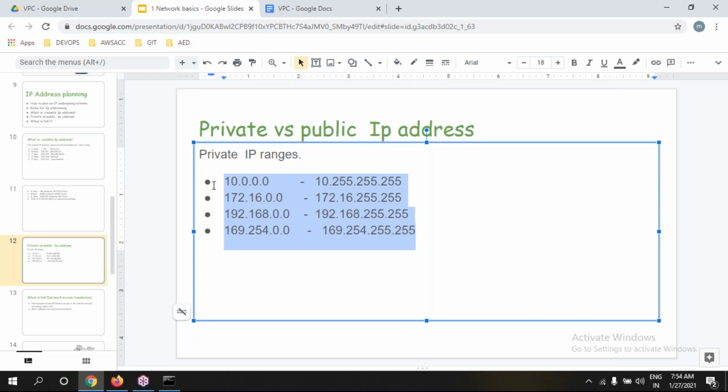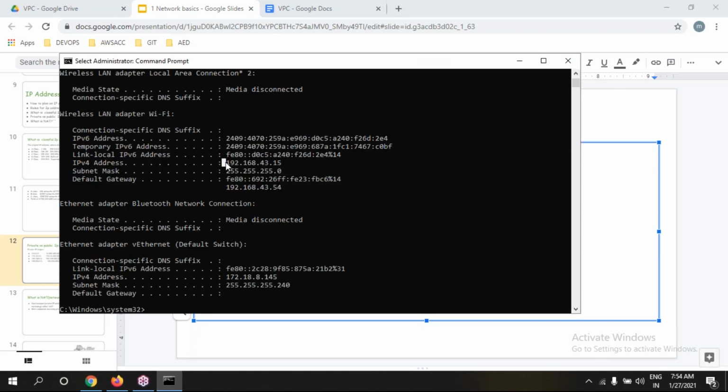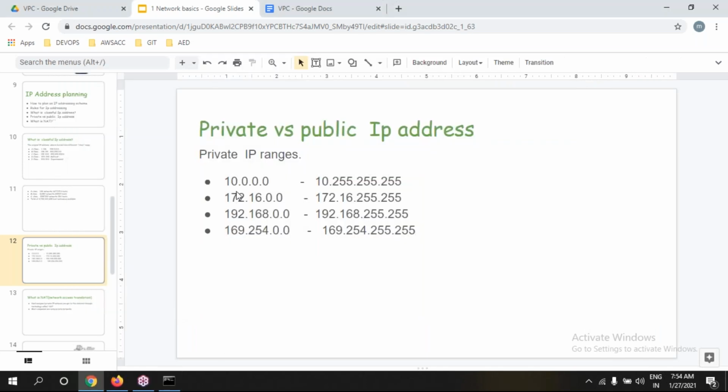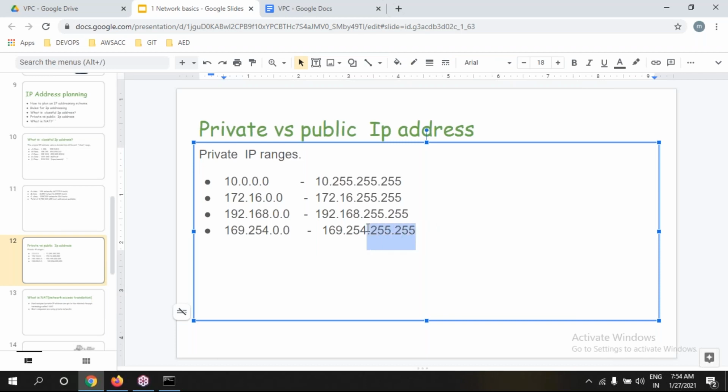For example, in my laptop we have an IP address of 192.168, which means it is a private IP. How can I come to know? These are the ranges of private IPs. If you see any IP outside of these ranges, we consider it a public IP.